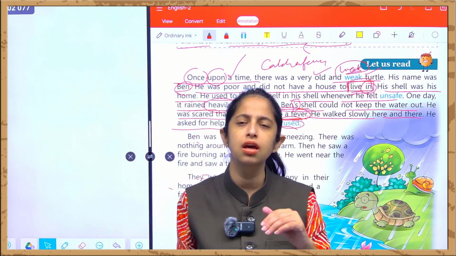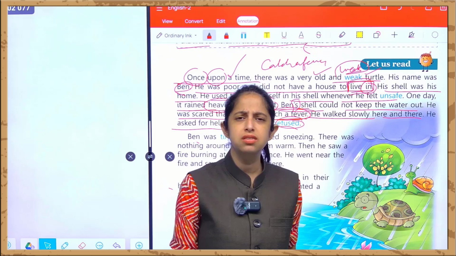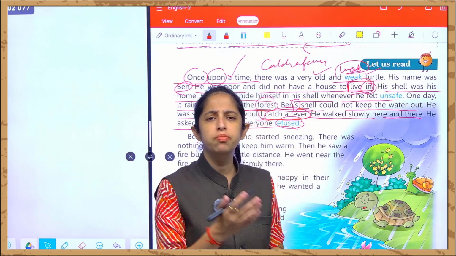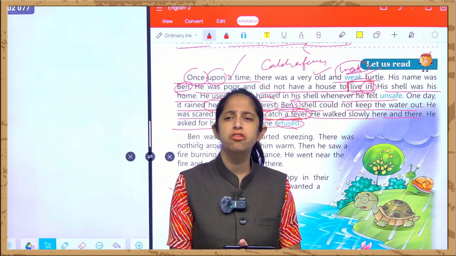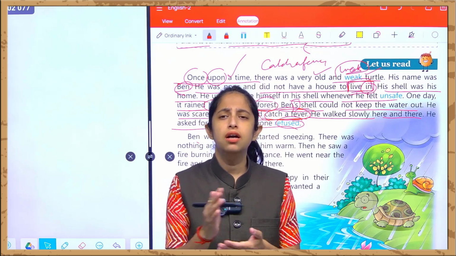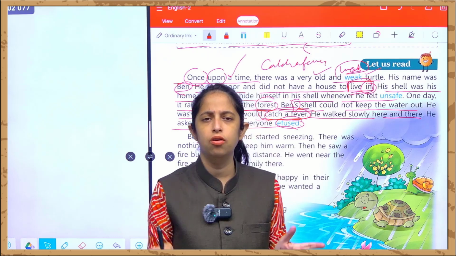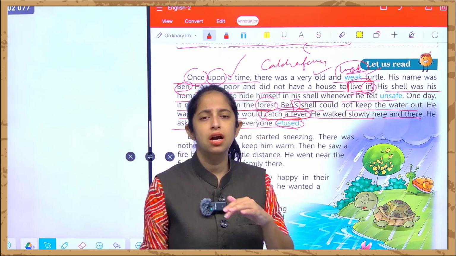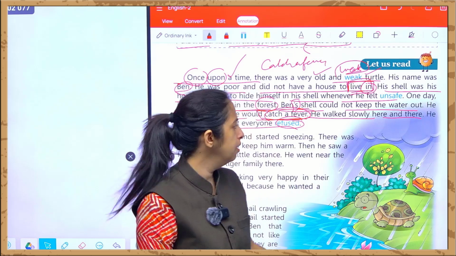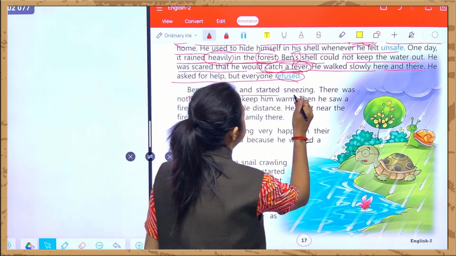जैसे if your mother is saying, Anushka, please give me a cup of milk, or please give me a glass of water, then you suddenly refuse that I am not doing. मम्मी मैं नहीं कर रही हूँ, या फिर मैं नहीं कर रहा हूँ. This is how you refuse your mom, that I am not willing to do anything. Okay. Ben was tired and started sneezing.